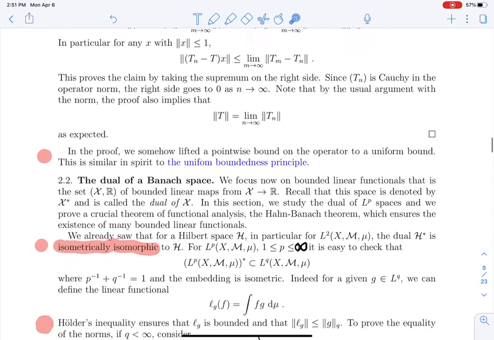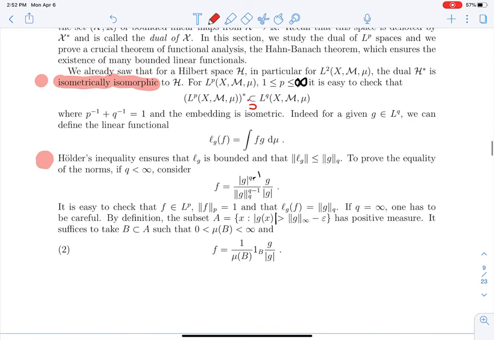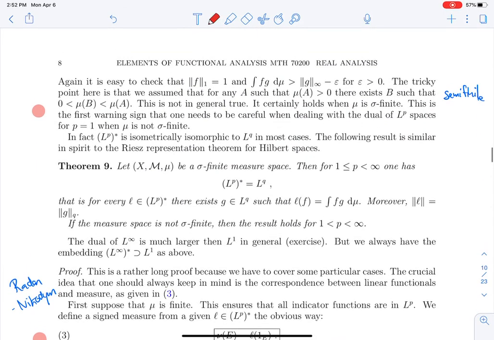Go directly to the notes. So this is what I said. You always have this embedding.